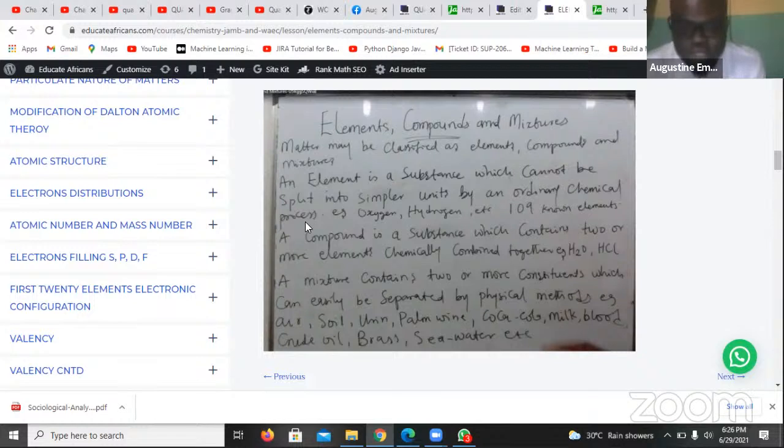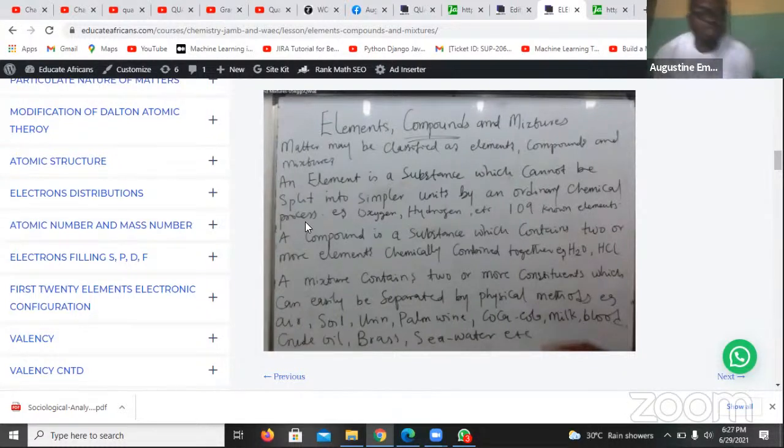An element is a substance which cannot be split into simpler units by an ordinary chemical process. Examples are oxygen, hydrogen, sodium, potassium, calcium, molybdenum, beryllium, boron. All of them are examples of elements, and there are about 109 known elements. A compound is a substance which contains two or more elements chemically combined together. Example is water, H2O. Another example is hydrochloric acid, HCl.